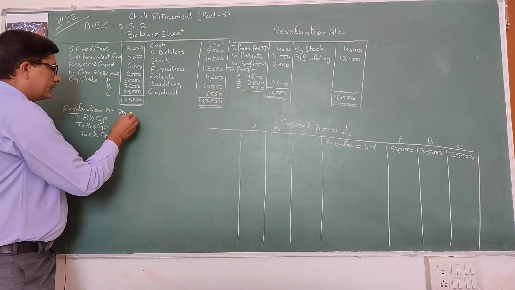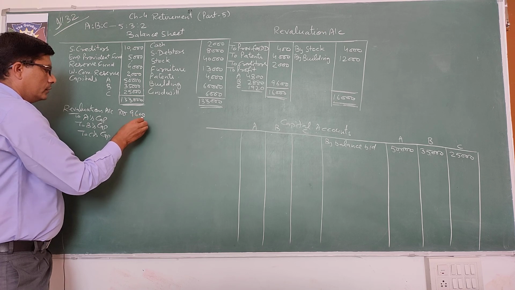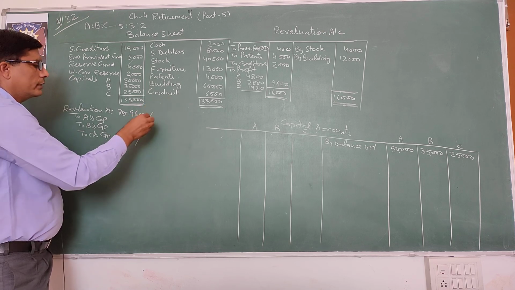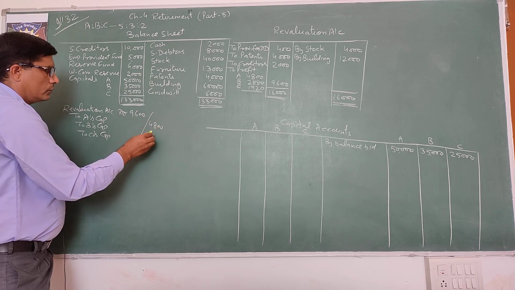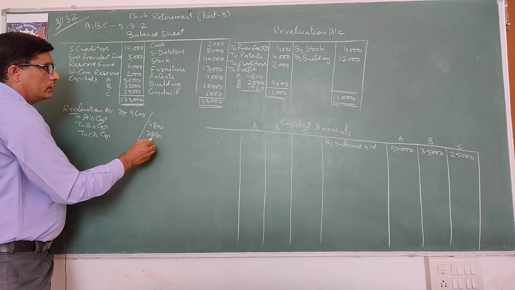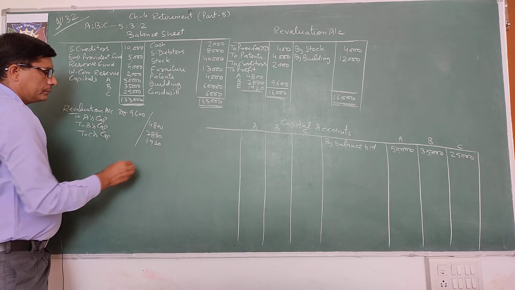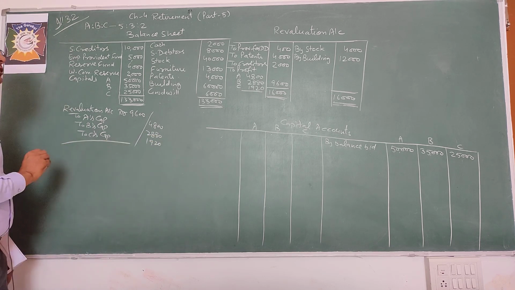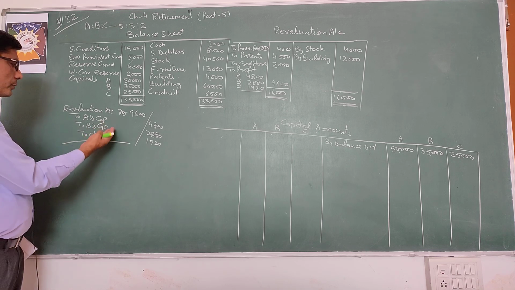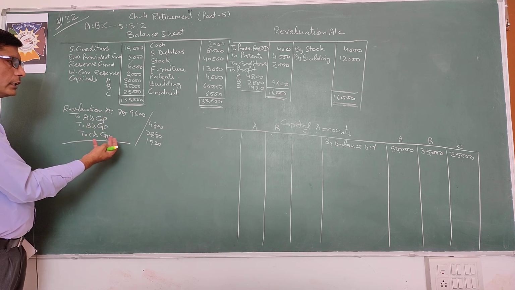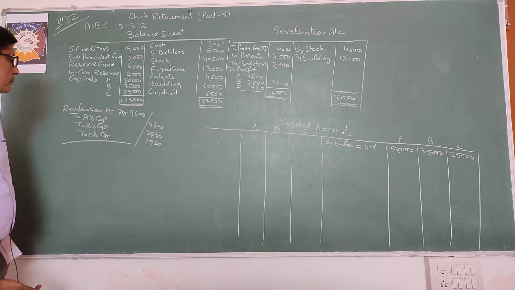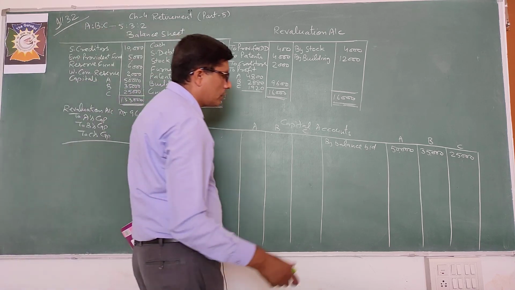Profit is 9,600. So distribute 4,800, 2,880 and 1,920. So this is the entry for revaluation profit. A, B, C are credited, so show it to the credit of A, B and C by revaluation account.